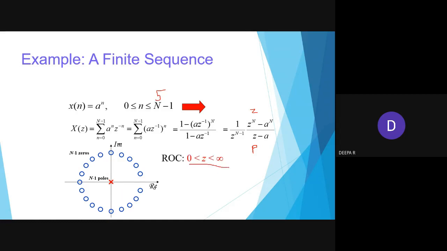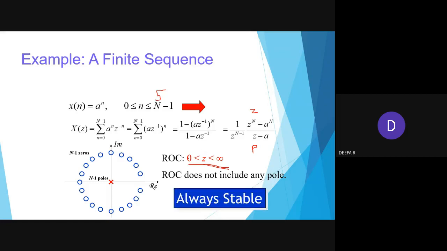So here the region of convergence is between 0 to infinity for finite sequences. So the values between these regions, it is always stable. So when we say stable, it should have some finite value between 0 to infinity.